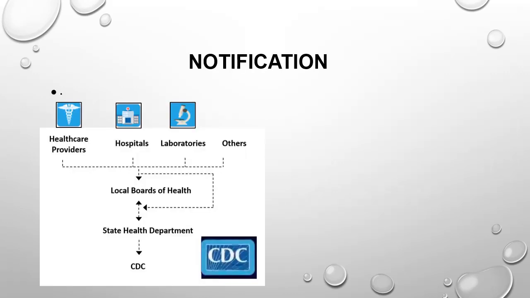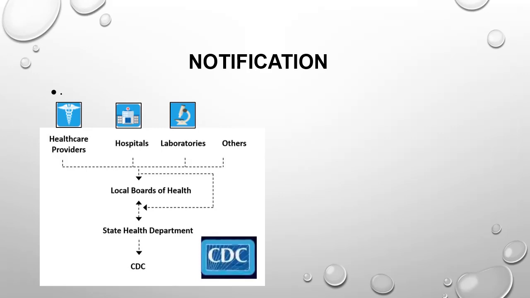Another important step is notification of the disease. Once the infectious disease has been detected, it should be notified to the local health authority. And it is the responsibility of the local authority to put into operation control measures, which may include the provision of medical care to the patient, maybe in the hospital, maybe in the clinic.